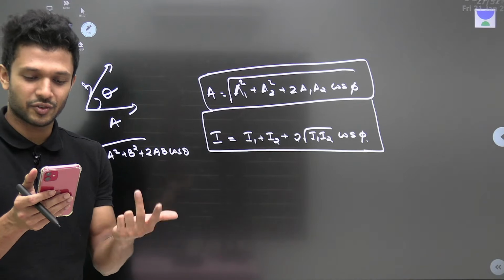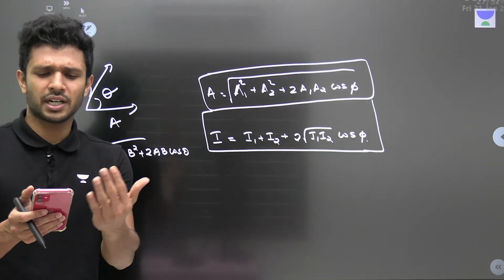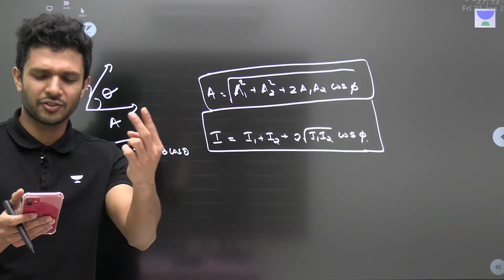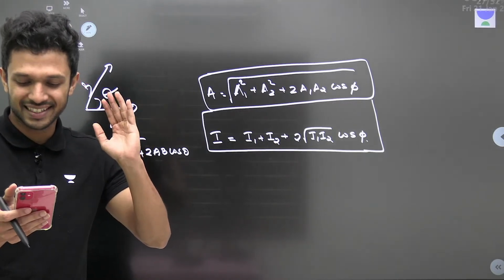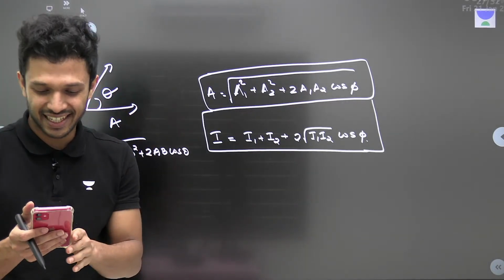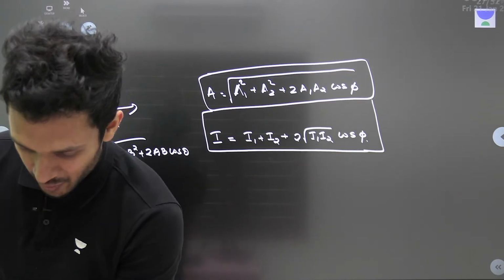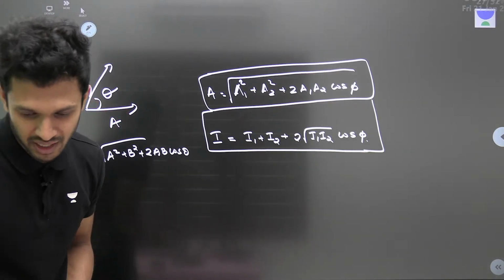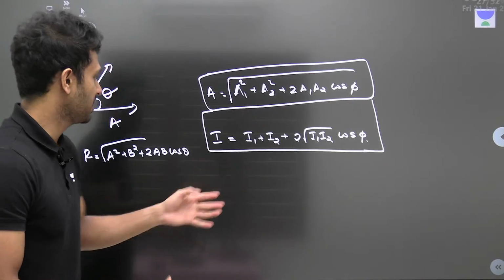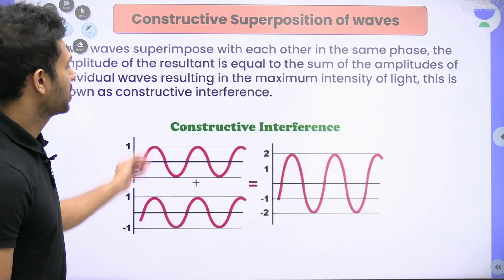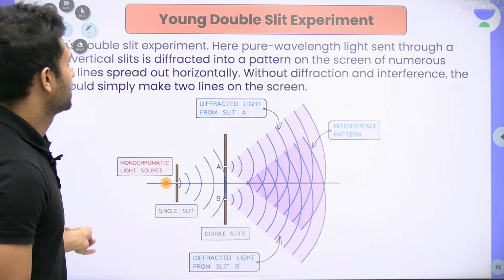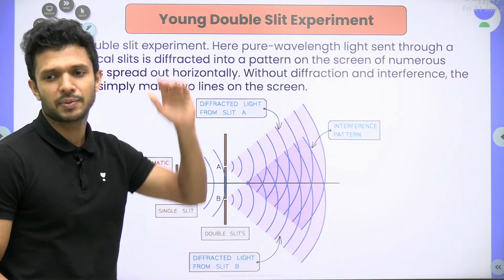Yes, remembered. Very good. Now, what are the important topics that are left to be discussed? Interference and diffraction. Shall we complete? Everyone, right? Okay, here we go. Now we will talk about the Young's double slit experiment.